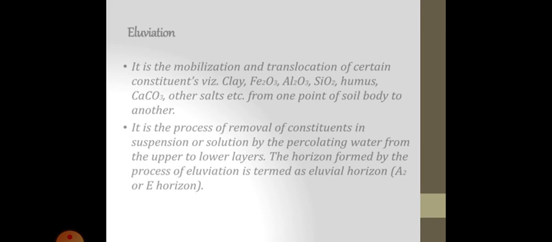It is the mobilization and translocation of certain constituents, that is clay, Fe2O3, Al2O3, SiO2, humus, calcium carbonate, other salts, etc., from one point of soil body to another. It is the process of removal of constituents in the suspension or solution by the percolating water from the upper to lower layers. The horizon formed by the process of alluviation is termed as alluvial horizon.